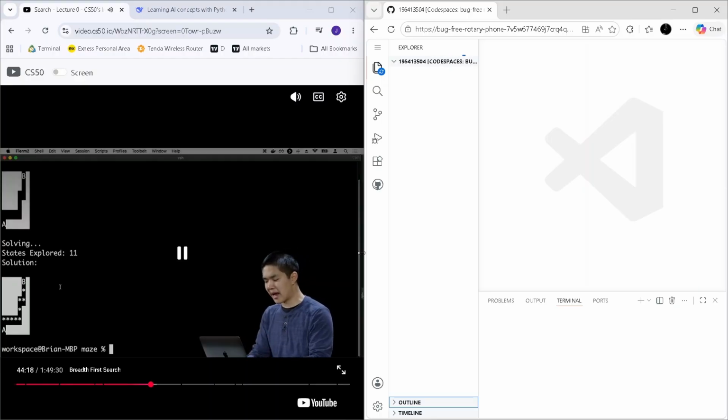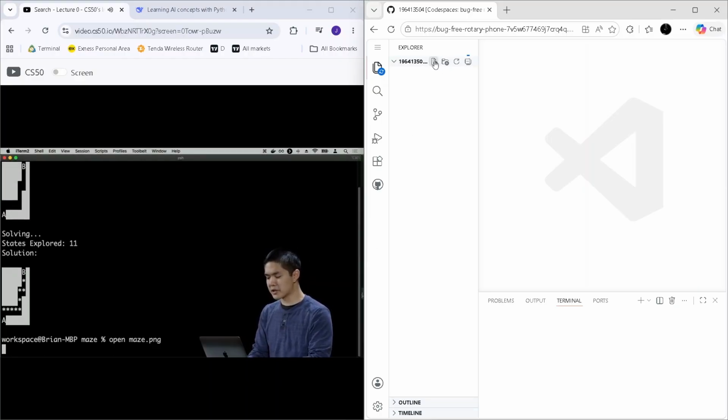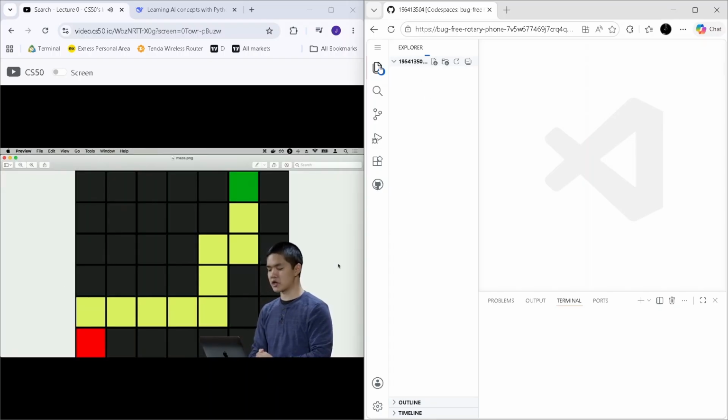And in this program, I just happened to generate a graphical representation of this as well. So I can open up maze.png, which is generated by this program, that shows you where in the darker color are the walls, red is the initial state, green is the goal, and yellow is the path that we followed. We found a path from the initial state to the goal.